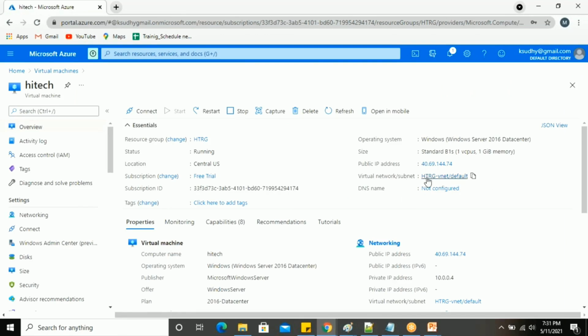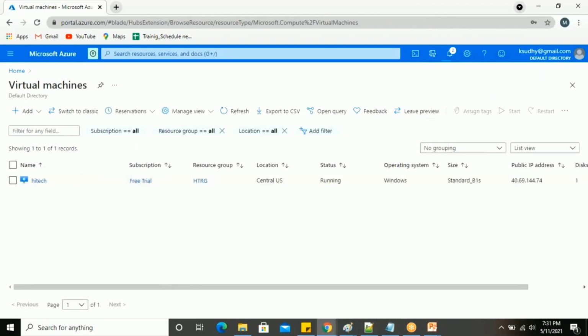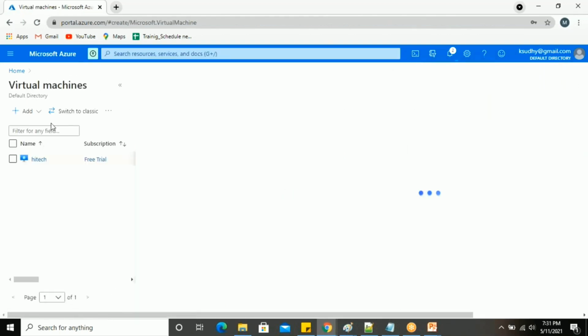I think this is the high HDRG VNet. This is not our VNet, so let me delete this machine. After deleting the virtual machine, I'm going to create a new virtual machine with the selected networks. So I'm going to create the virtual machine here.